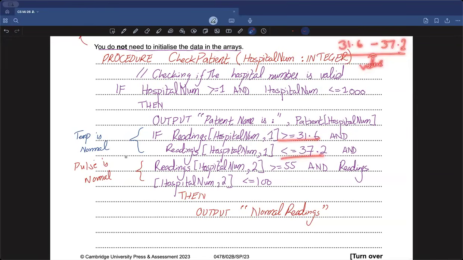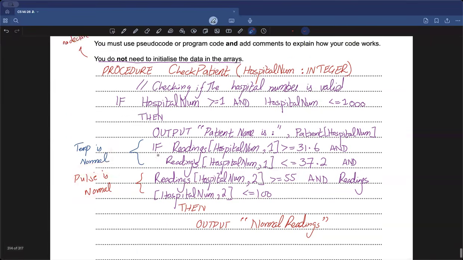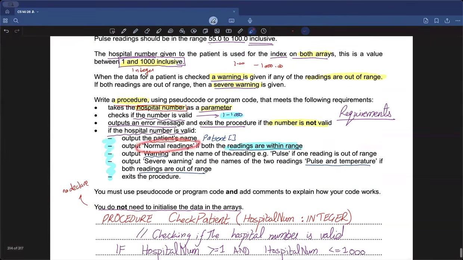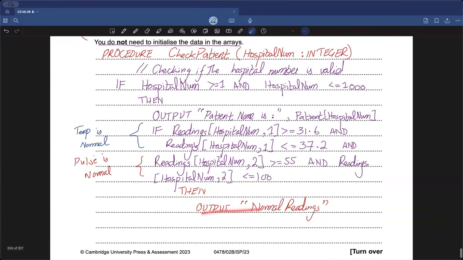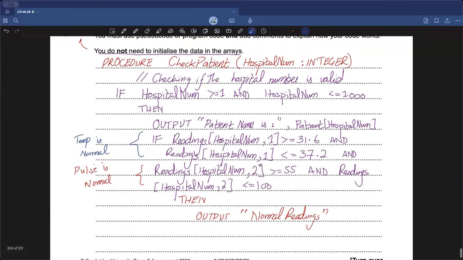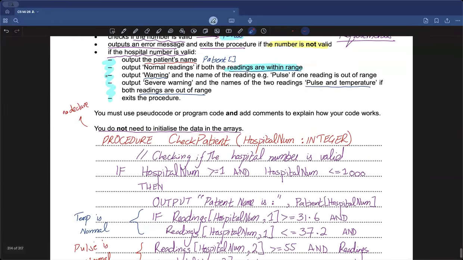Which, if it is, means my temperature is normal. And likewise, I checked the same thing for my readings part too: if the readings part is also similar, that it's greater than or equal to 55 and the readings is less than or equal to 100, then again this means that it's within the right range, which means that my pulse is normal and my temperature is also normal. And if both of them are normal, the question instructs us to output the normal reading statement. So I did that by writing output normal reading. And just like that, we now need to implement the model for every other case.